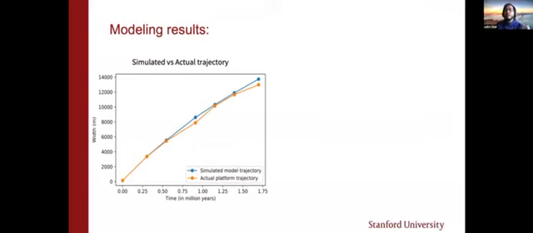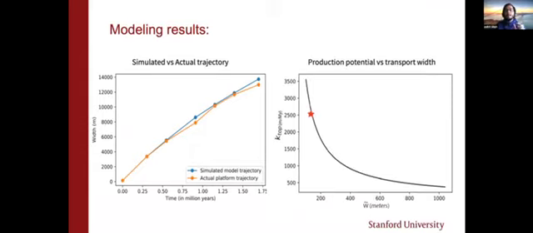However, as I had mentioned before, our model also allows us to explore the parameter values which are important for characterizing reservoir quality facies. The plot on the left shows the interaction between sediment production potential on the y-axis and the width of the carbonate factory on the x-axis. The red star shows the location of the Llucmajor reef complex, the example I showed before. Using our model, we can actually understand the interaction between these parameters.